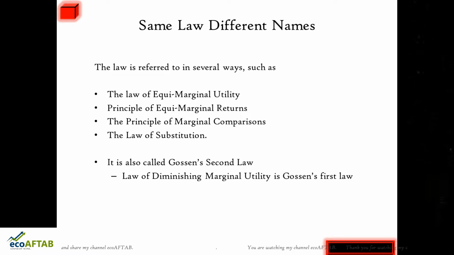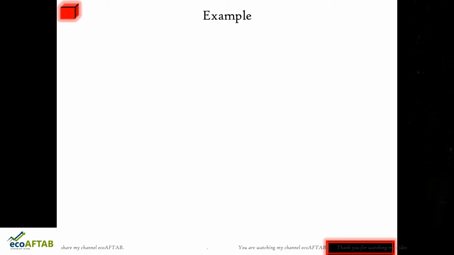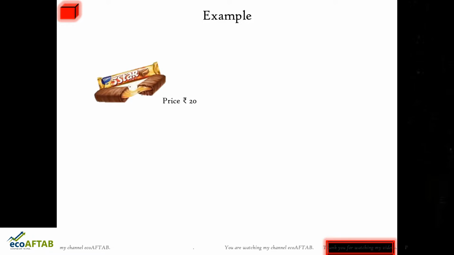Let us move ahead and try to understand what the law is with the help of an example. In my example, we'll take commodity X as 5-star chocolate, which has a price of rupees 20. For simplification, I will assume it to be rupees 2. And the second commodity is Dairy Milk, the price of which is 30 rupees. Again, for simplification and for further solution of certain equations, we will assume it to be rupees 3.